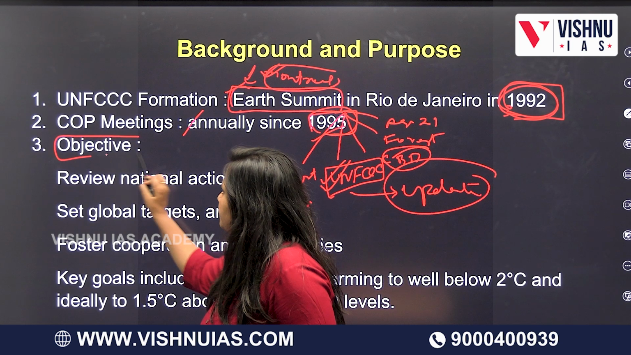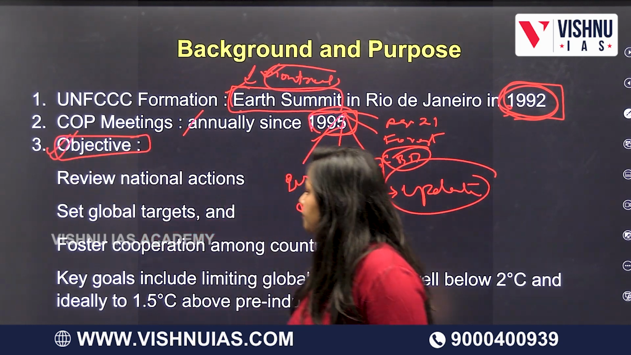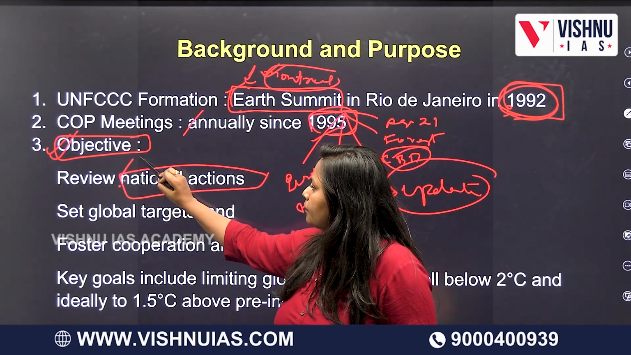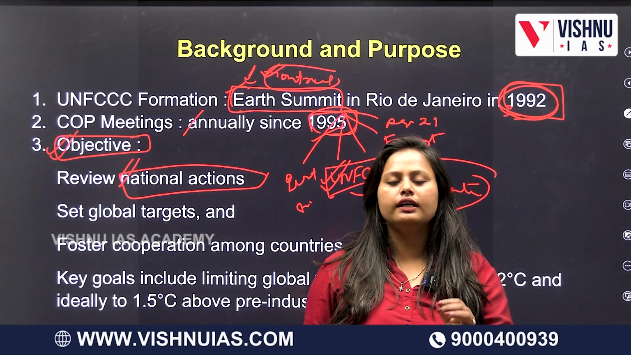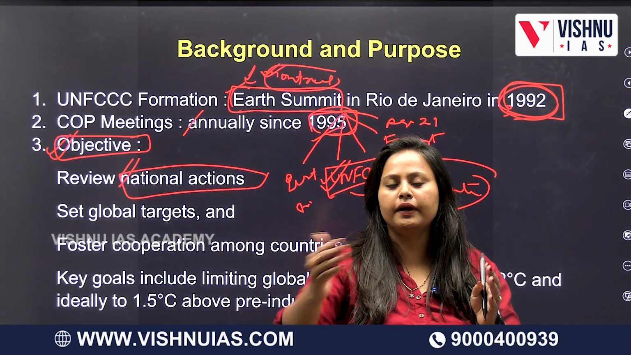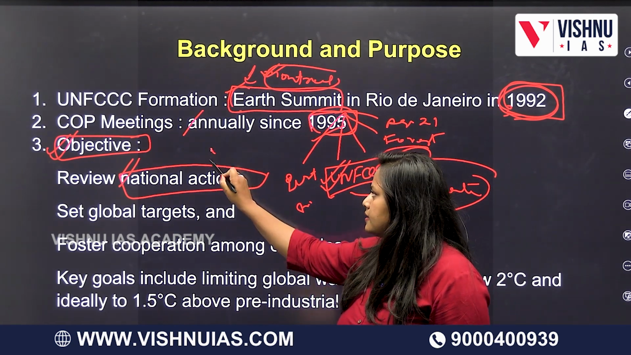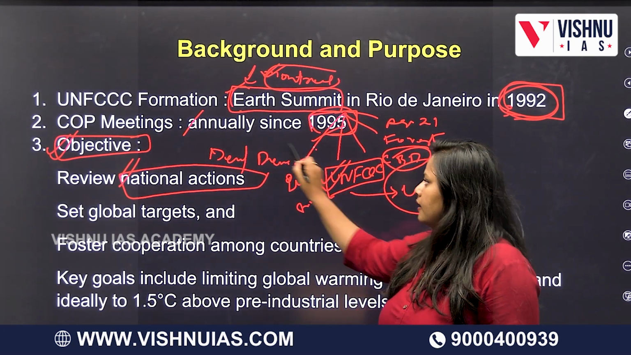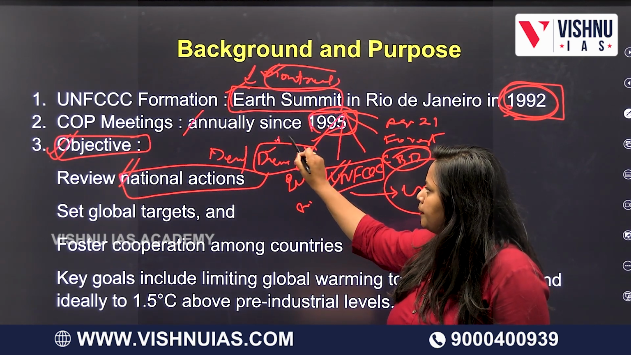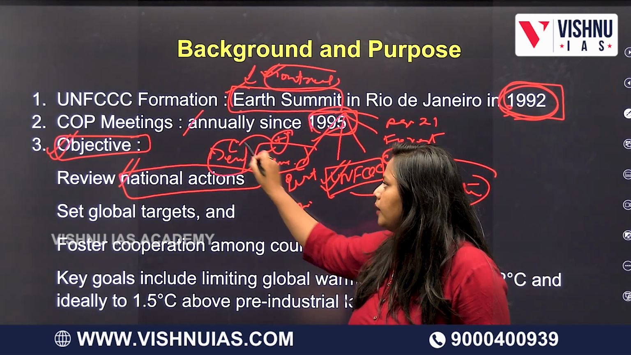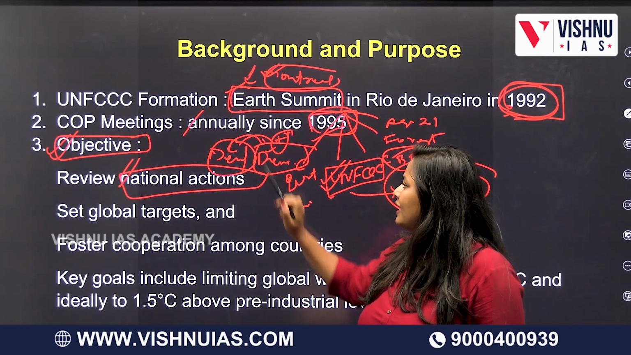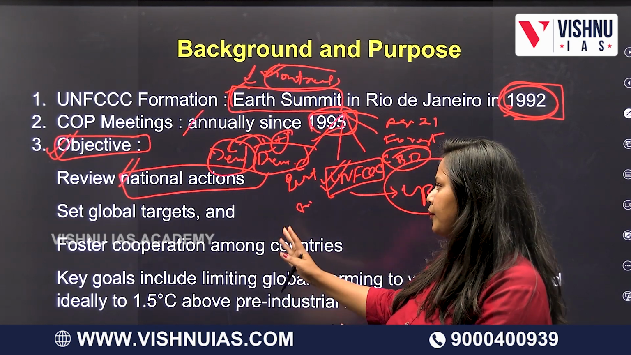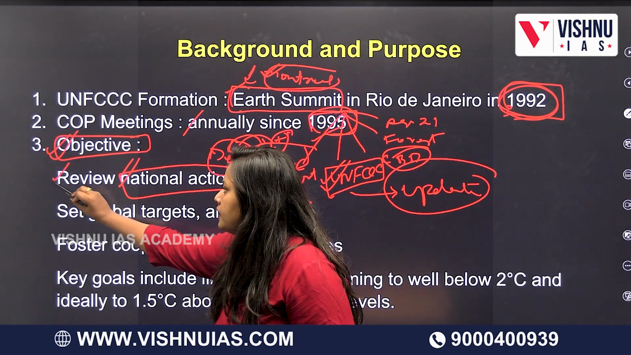What are the objectives of this conference? First thing, they will review national actions. Every member country's review is important for another country to help that particular country. Now there is a division called developed countries and developing countries. Developing countries need help from the developed countries. For them to help, we need to have a review, a proper analysis of where your present government stands on the climate change issue. That review they're going to do, is the first objective.